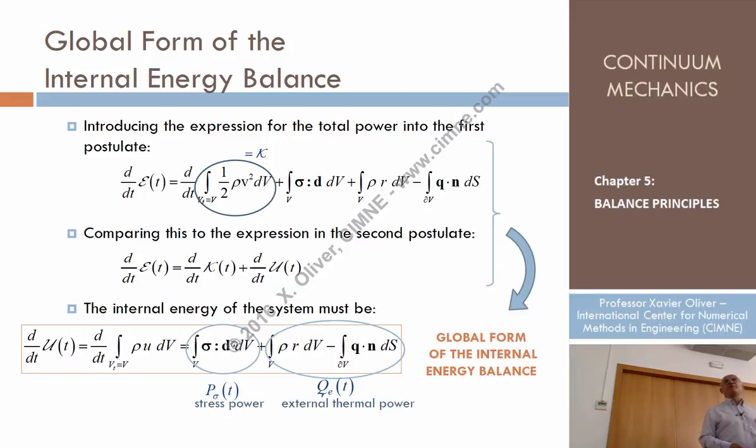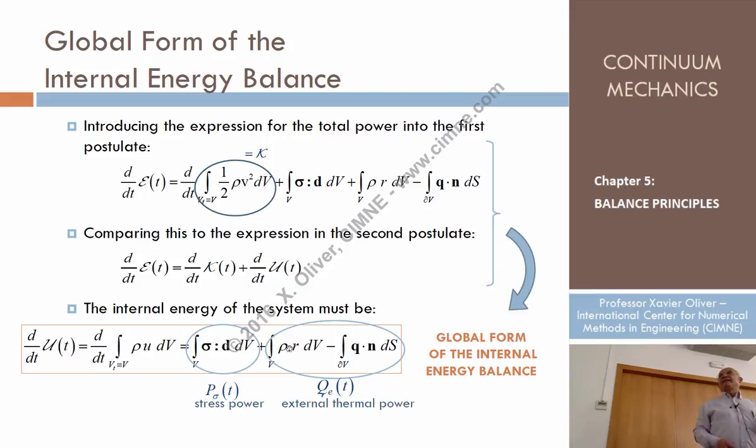So the stress power, if you were able to measure the stress power and the thermal power, okay, and measure it through one point in one state to another state, following different paths, the result would be the same. That is the consequence. Okay?